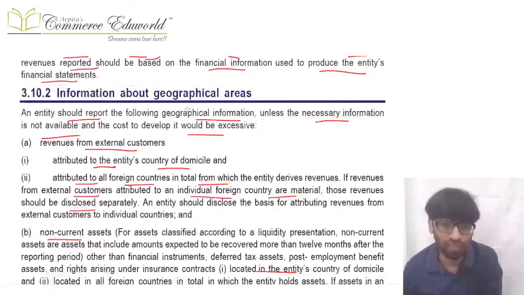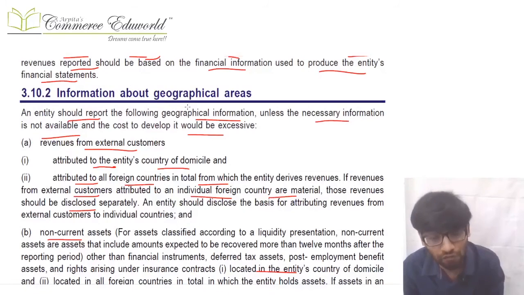Similarly, geographical information will also be disclosed. Now in geographical information, revenue from external customers which is attributed to the country of domicile will be disclosed. For all foreign countries together it will be disclosed. Individual foreign countries which are material will be disclosed. So geographical location wise revenue will also be disclosed.